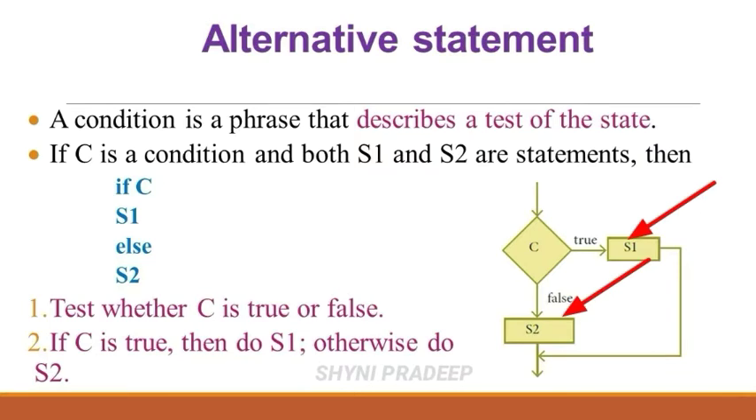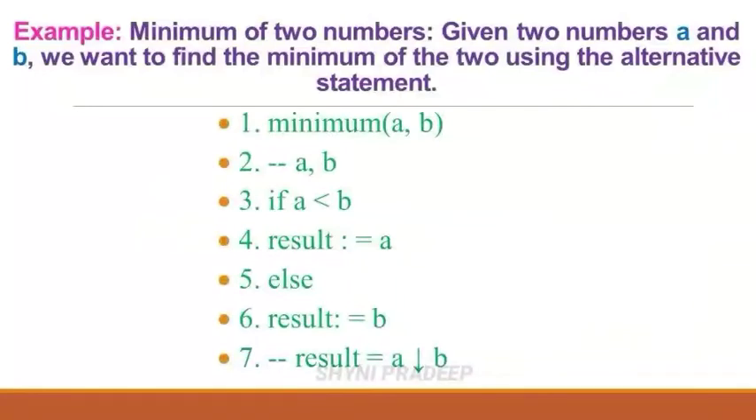First you have to check the condition. If that condition is true, then the S1 statement will be executed. If that condition is false, then the false statement, which means the S2 statement, will be executed. Okay. Let us see one example. Minimum of two numbers. Two numbers are given, A and B. You have to find the minimum of two numbers using an alternative statement.